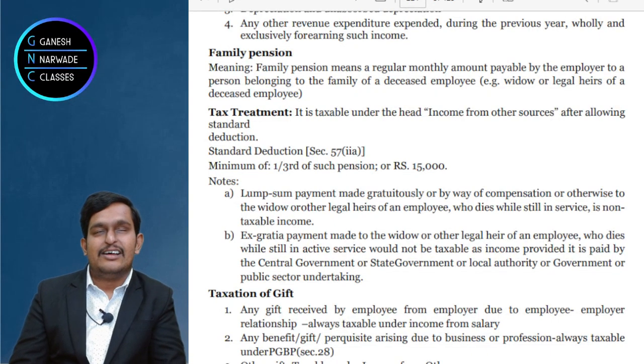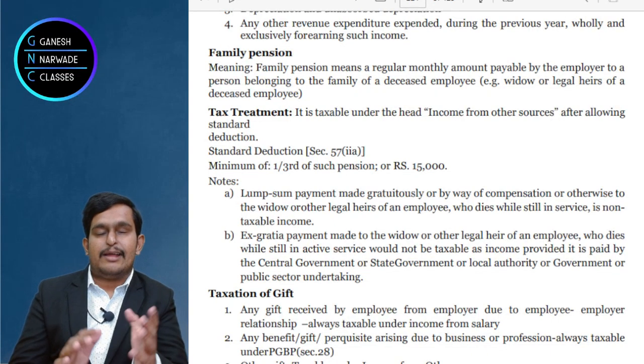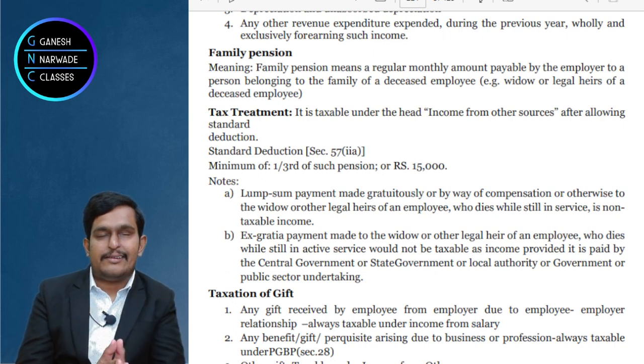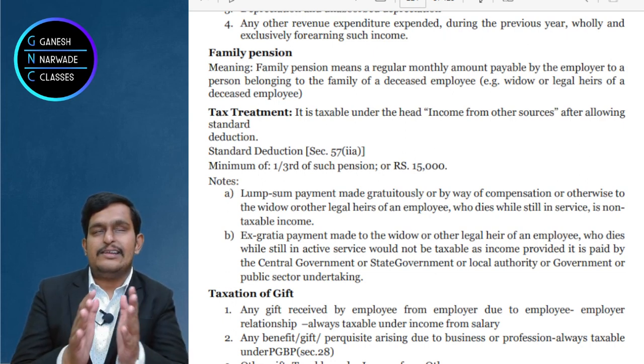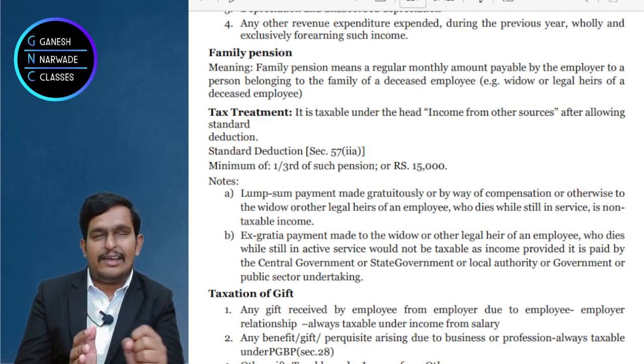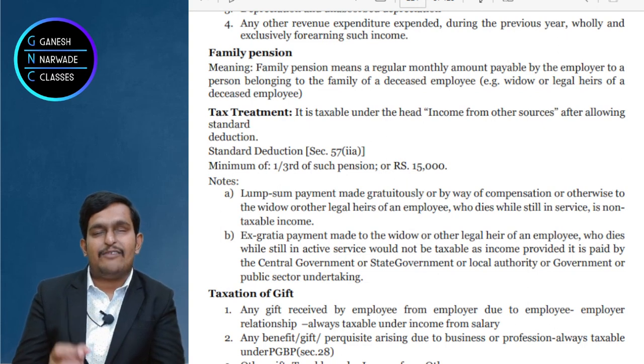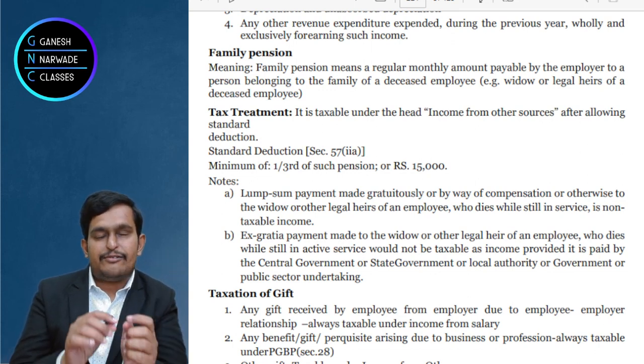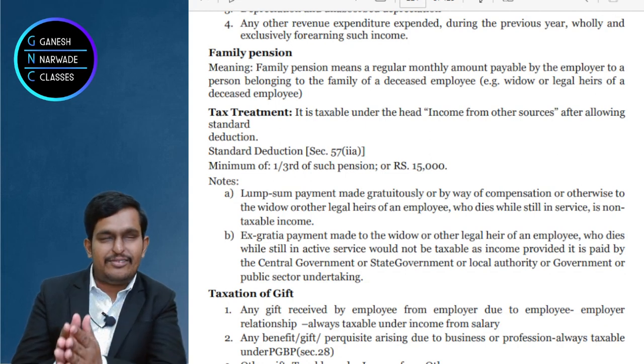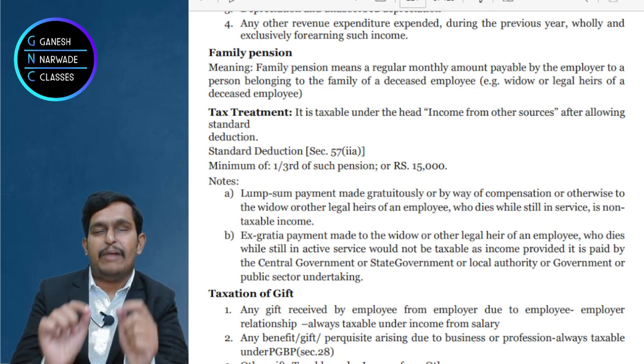Now let us understand what is family pension. Sometimes the employee works for the organization and in between he dies. That means he did not retire, but he died during the employment only. Or sometimes he retired, he was getting pension, and after that he died. And as per the terms of employment, after his death, the family member, maybe his wife, the widow, or maybe his children, will get the family pension.